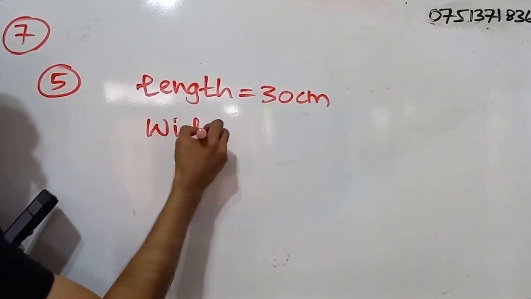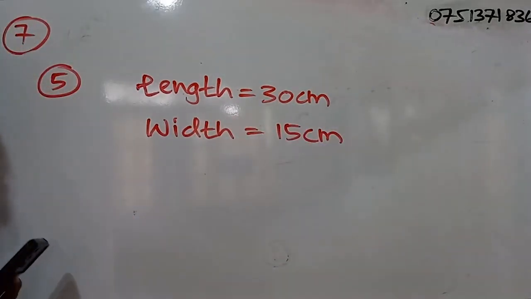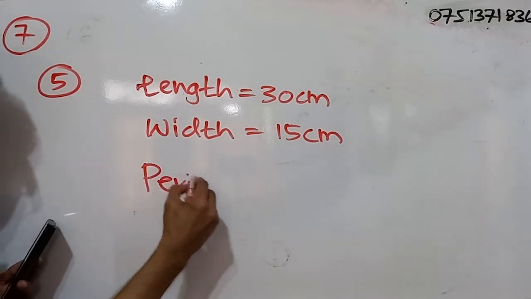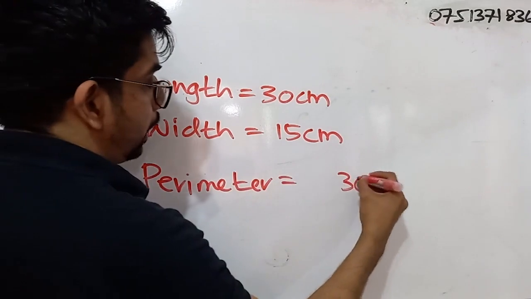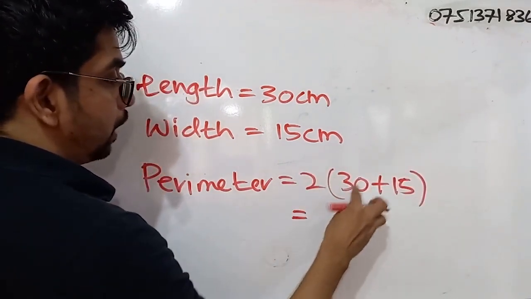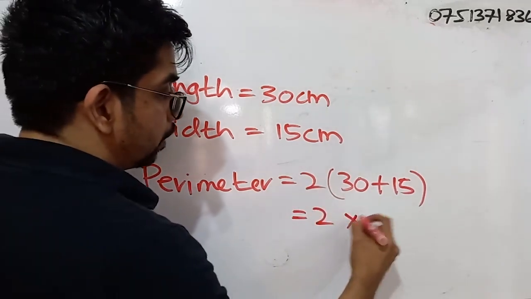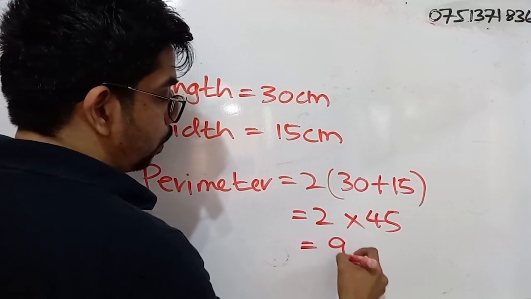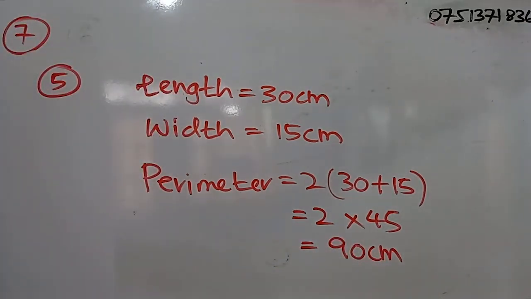The width of the rectangle is also what? 15 centimeters. So how do we calculate the perimeter? Take 30, add 15 to it, then multiply it by 2. 30 plus 15, that is 45. 45 into 2, that is 90. So what is the minimum length of the tape? 90 centimeters.